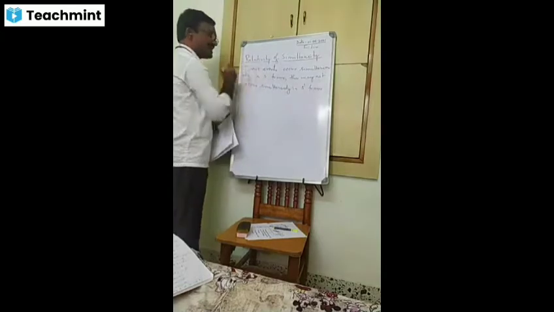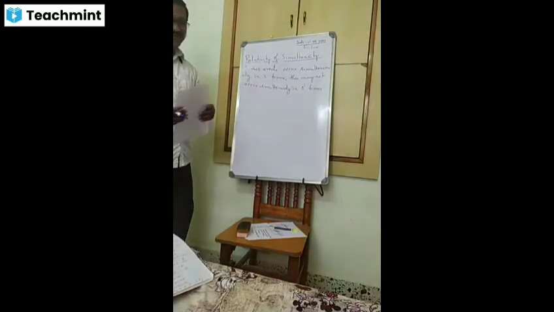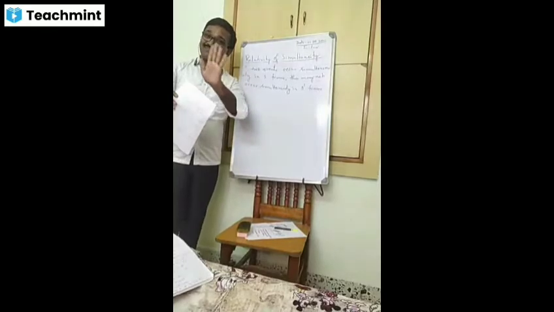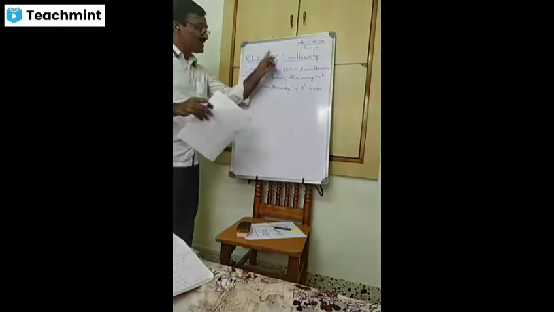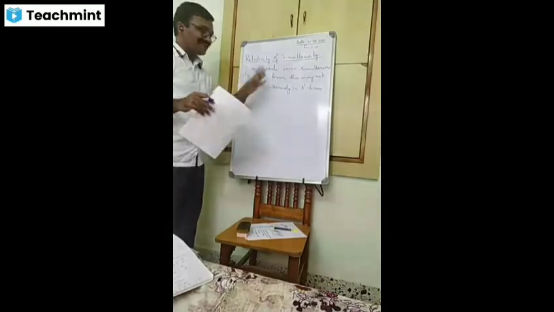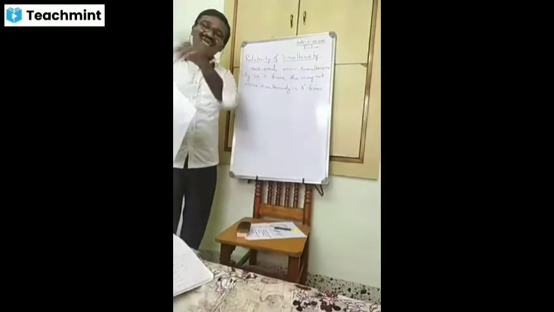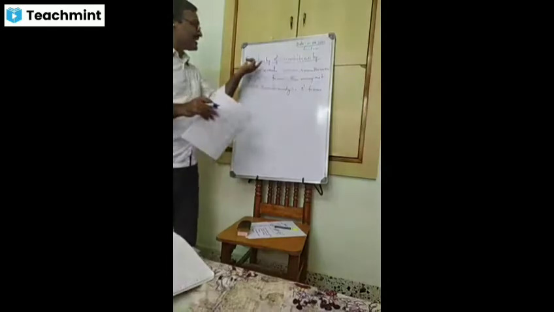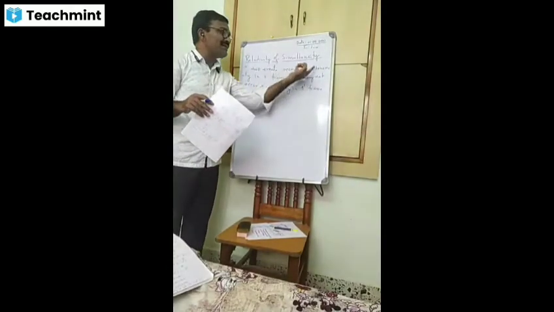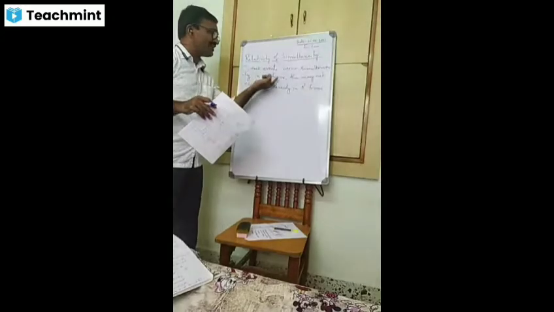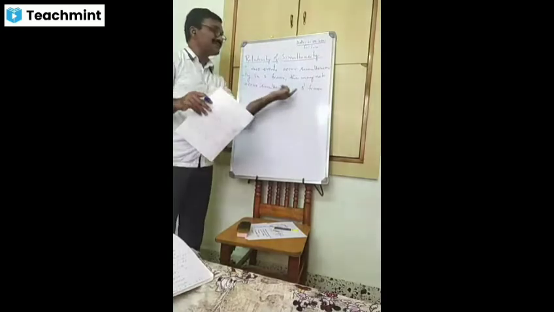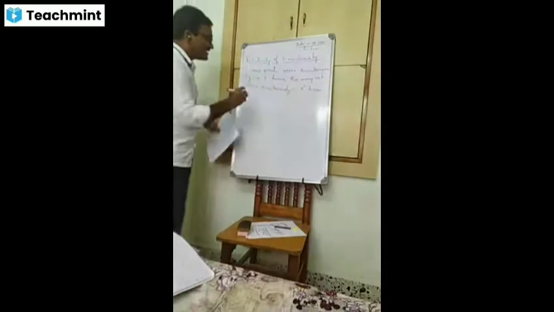This is what we call the relativity of simultaneity. According to Newtonian mechanics, simultaneity is absolute. According to Einstein's special theory of relativity, simultaneity is not absolute. That's why relativity of simultaneity means two events occurring simultaneously in one frame may not occur simultaneously in another frame.